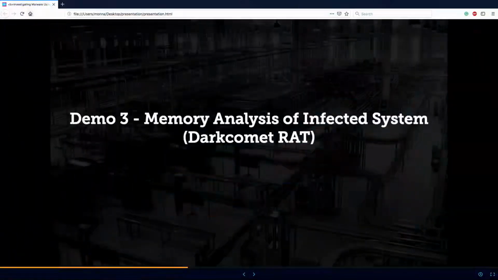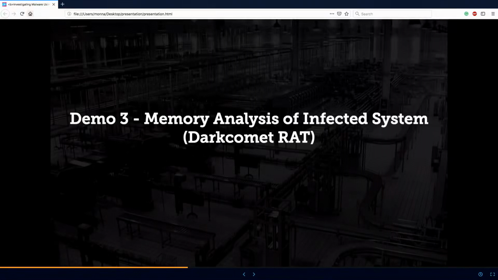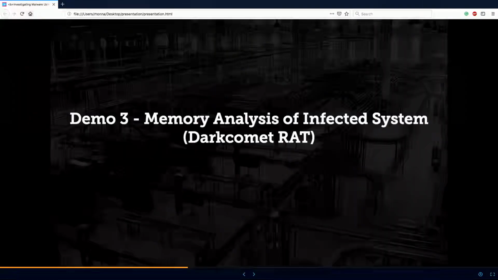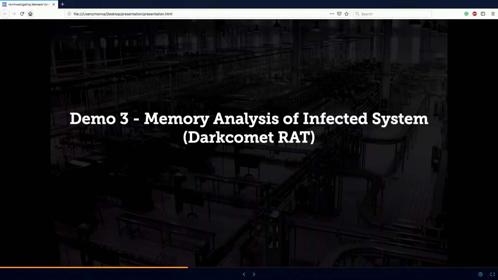The third demonstration will introduce you to a few more plugins. As you can see, malware authors use different tricks, so you cannot follow the same procedure every time. It depends on the context of the attack. So here I'll introduce you to a few more plugins and a few more techniques used by the attackers.